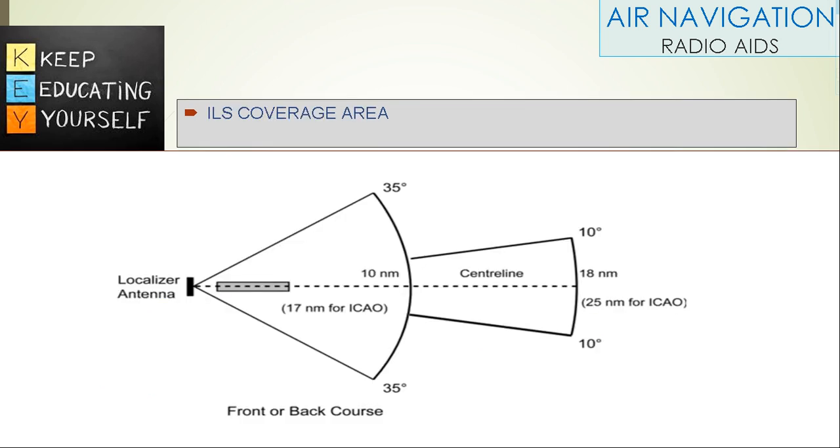ILS coverage area. On the right side we can see from 30 up to 10 nautical miles it is 35 degrees. Now up to 80 nautical miles it is 10 degrees from the localizer antenna.